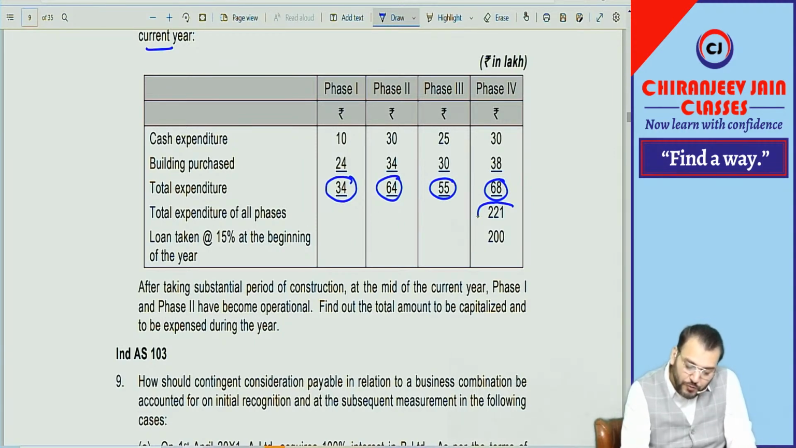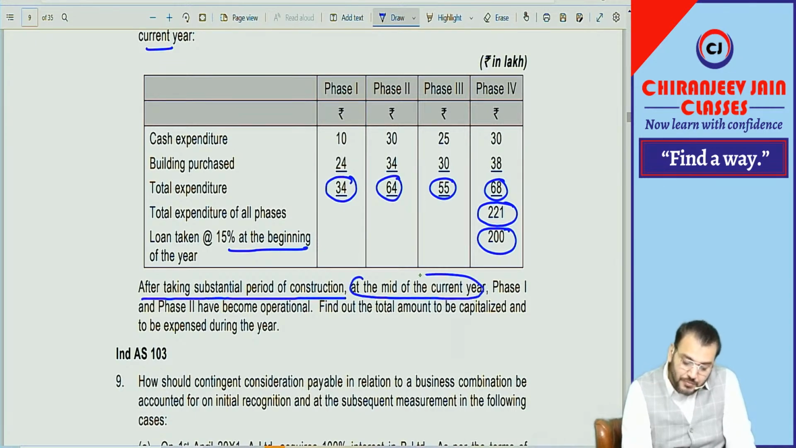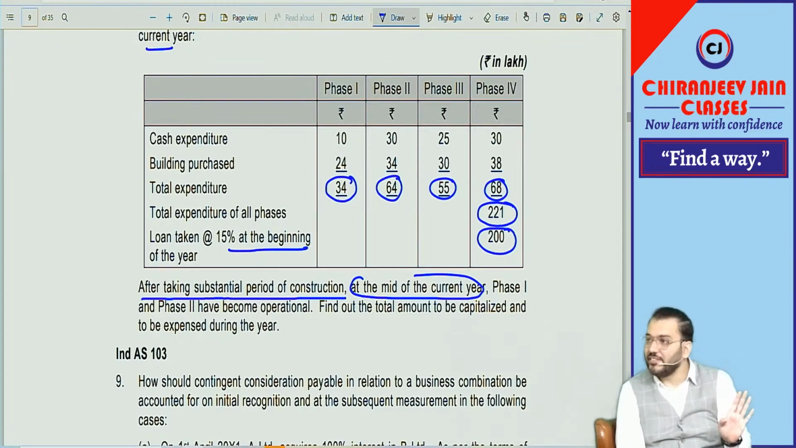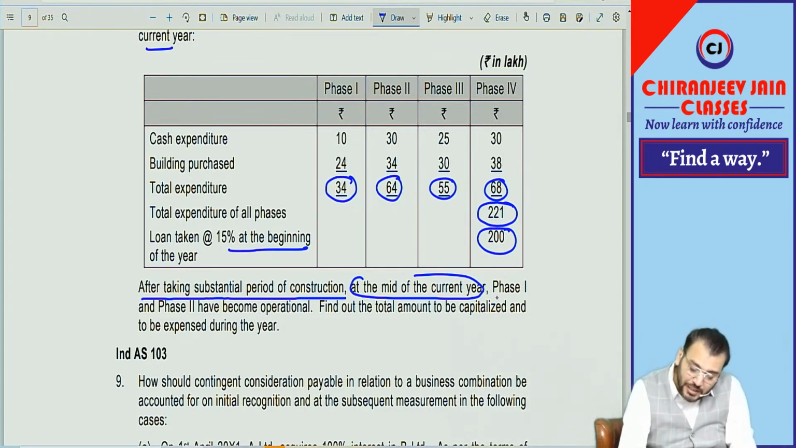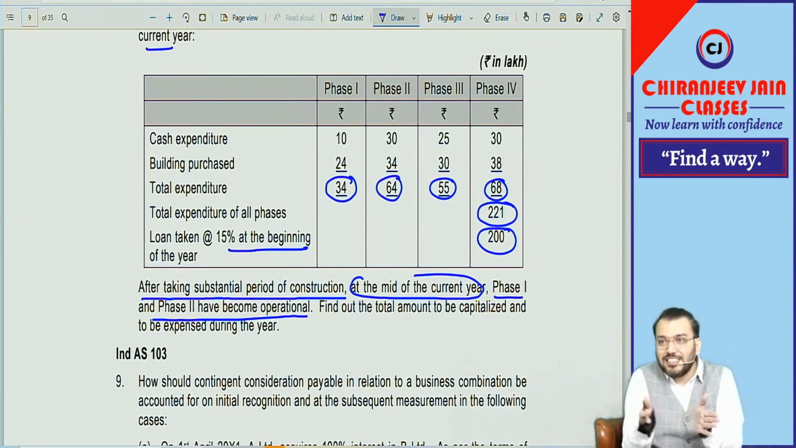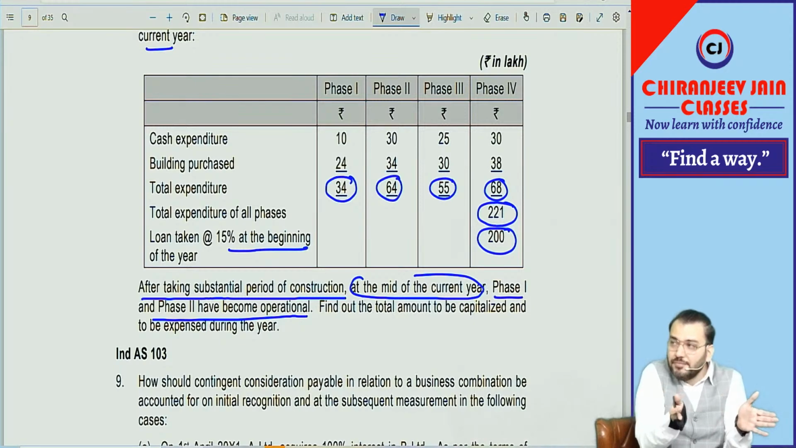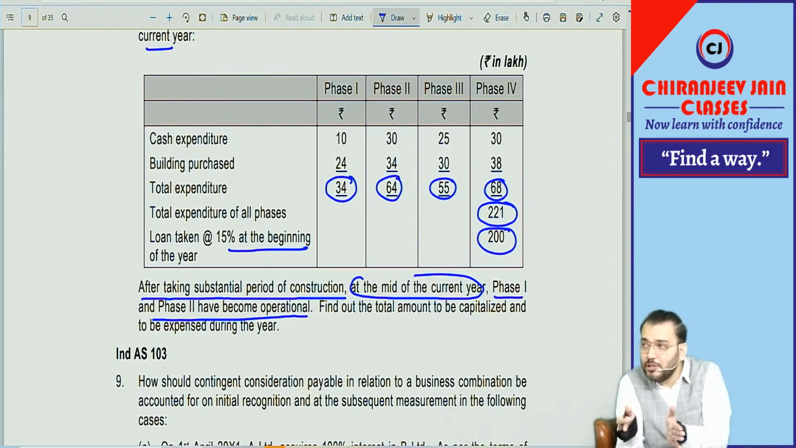Total expenditure of all phases is 221. Loan taken is 200 crore. Loan taken at the beginning. Correct. After taking a substantial period of construction, at the mid of the current year. One thing is clear, these are qualifying assets. At the mid of the current year, phase 1 and phase 2 have become operational. Means in the current year, 6 months was the capitalization period, and for the balance 6 months, because it became ready for use, it is not a capitalization period.